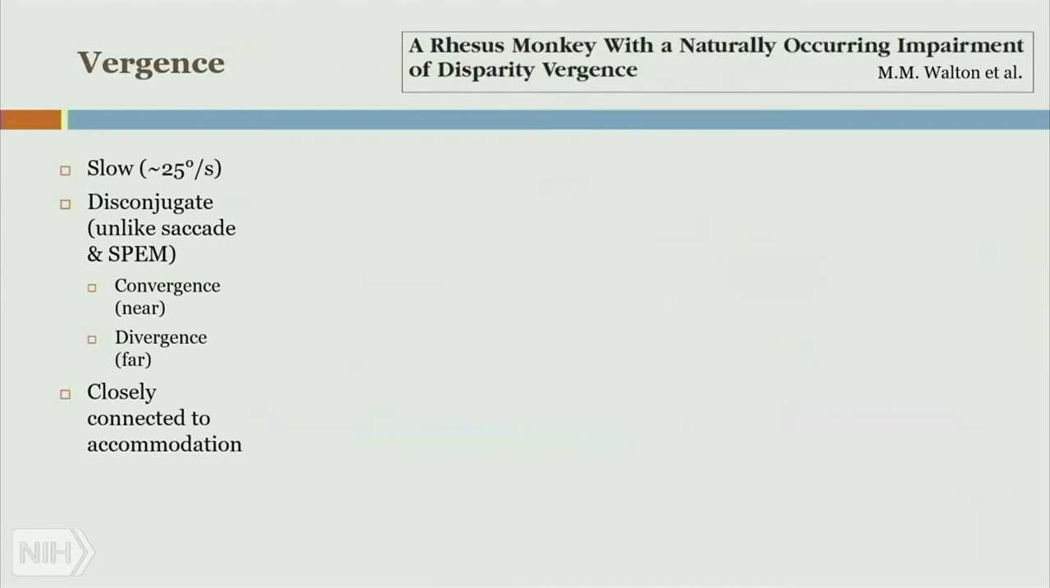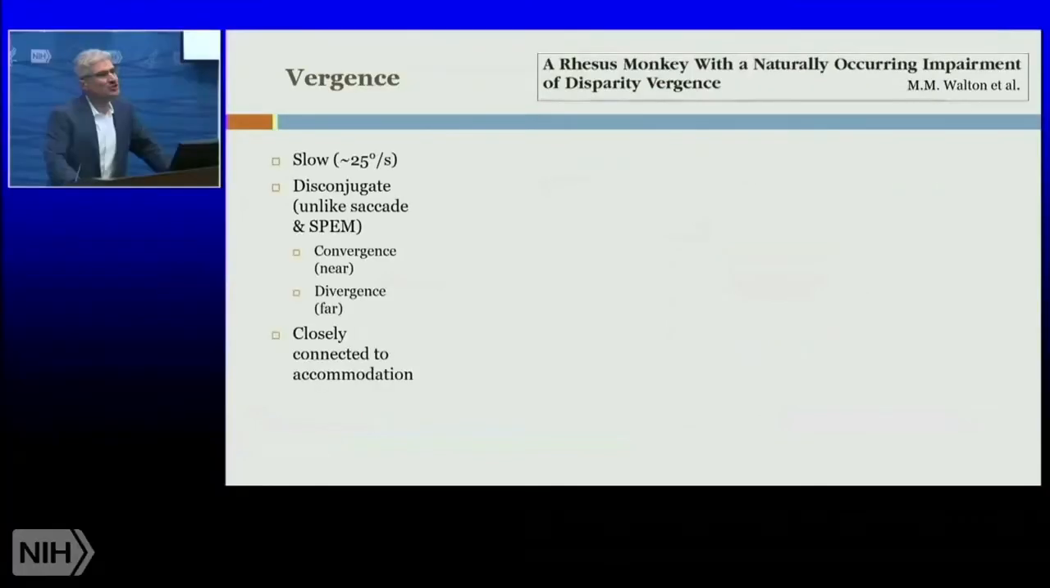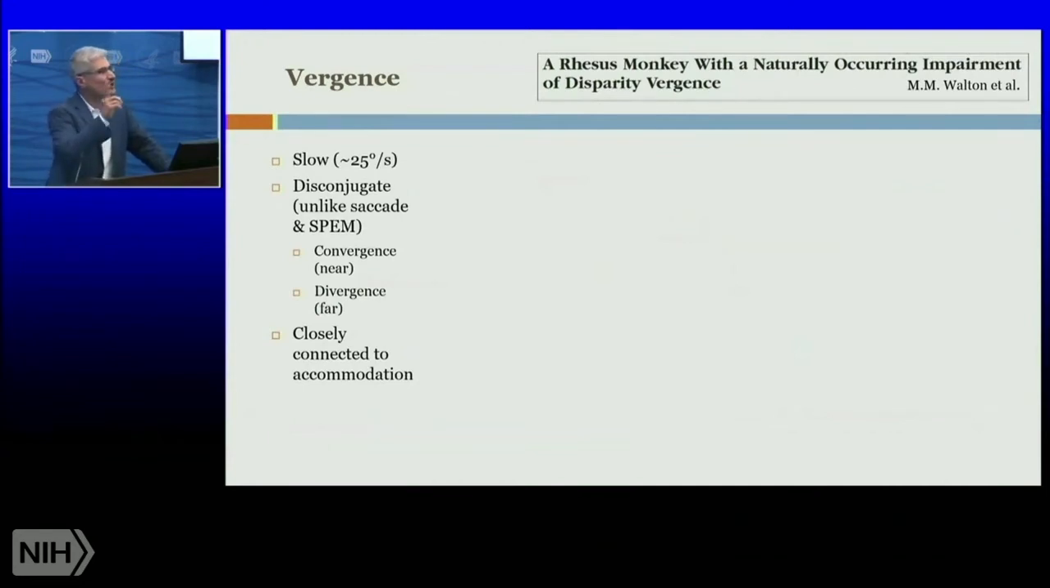Okay, another type of slow eye movement is vergence. Now, this is disconjugate, unlike pursuit and the saccades where the two eyes go in the same direction. This is where the eyes go in opposite directions. So if I'm looking at you and then I decide to focus on the screen, my eyes are going to converge for the near target. If I decide to look back at you, then my eyes will diverge for the far target.